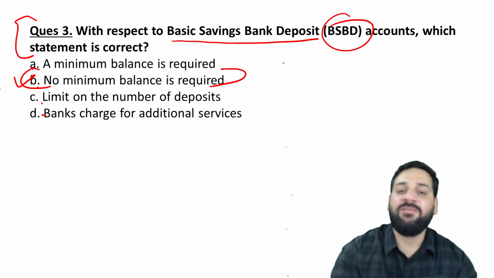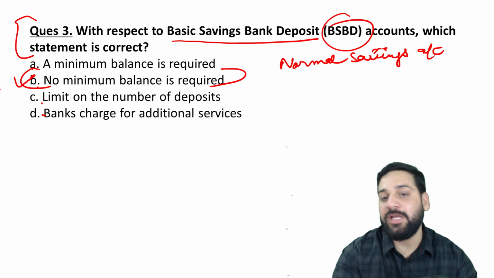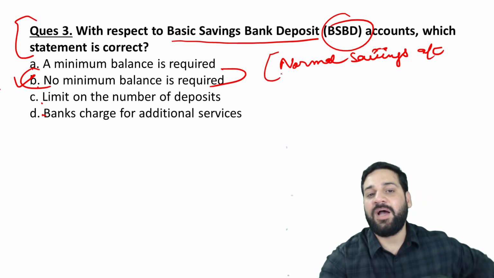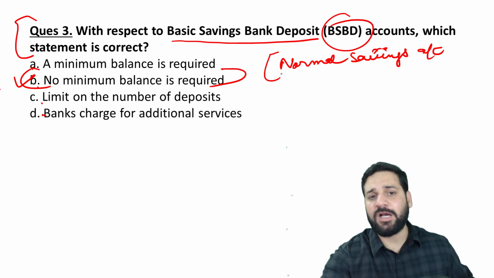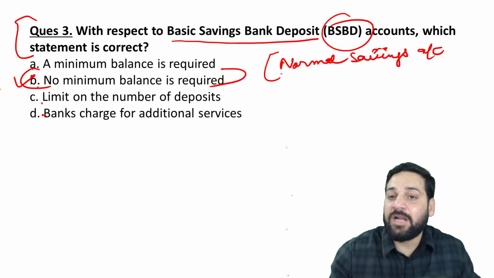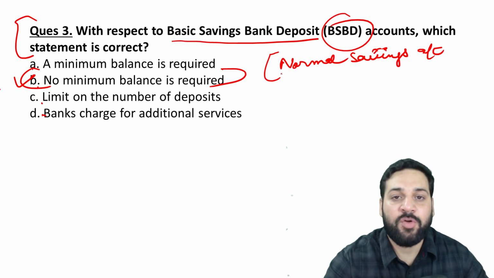A normal savings account is different from BSBD accounts. They are totally different. The basic savings bank deposit account holder can make a written request to convert this account into a normal savings account.